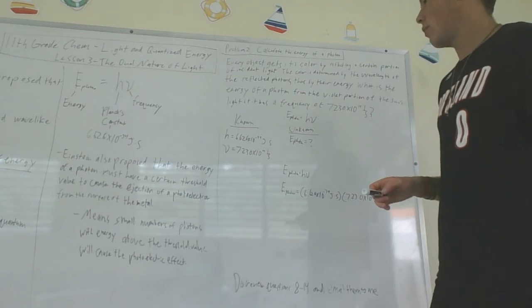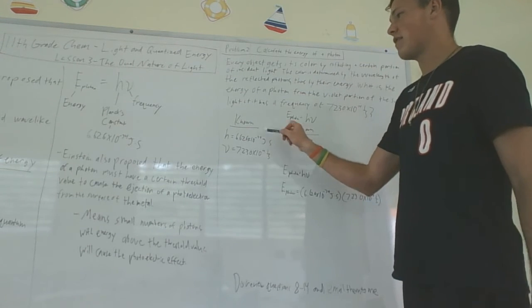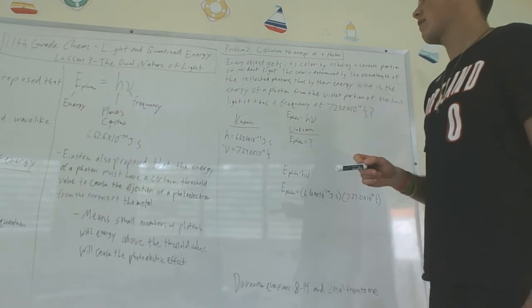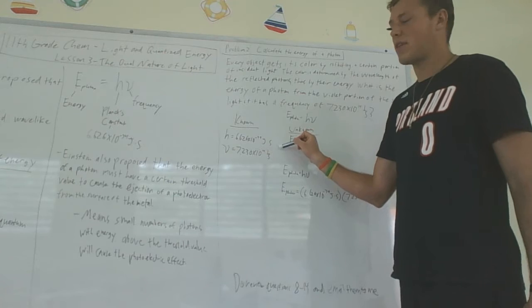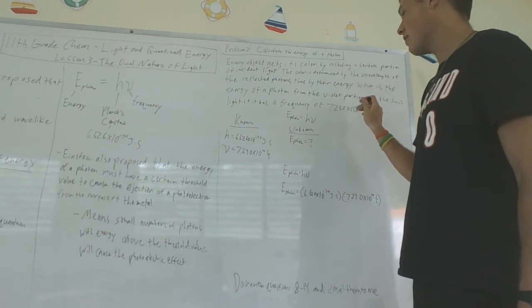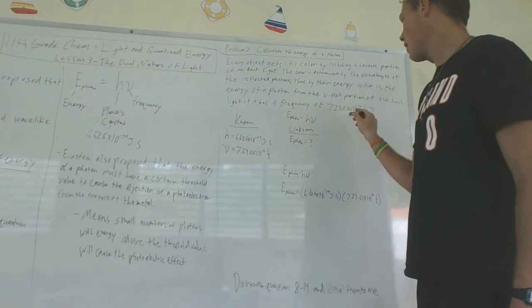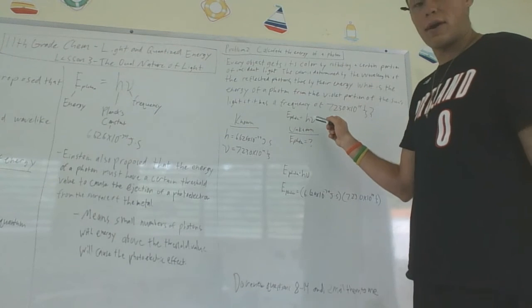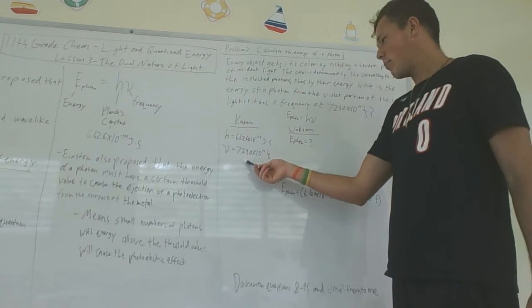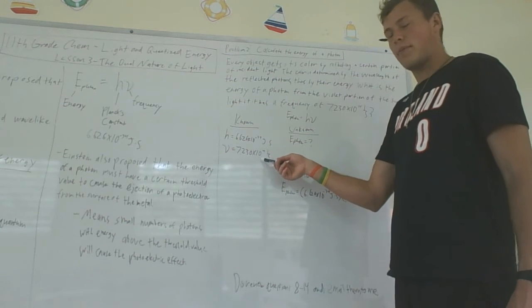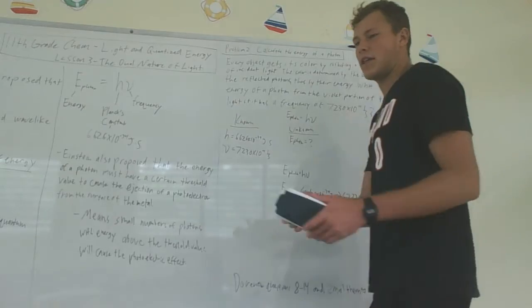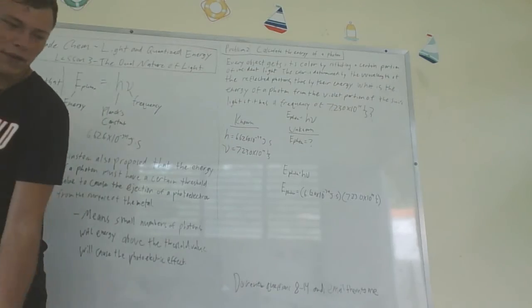So what do we know? Well, remember, we always know Planck's constant: 6.626 times 10 to the -34 joules times seconds. And they gave us the frequency. The frequency of the violet light from the sun that we want to figure out the energy of is 7.230 times 10 to the 14th, 1 over seconds.